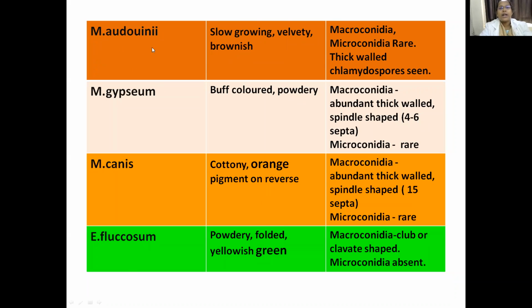Then Microsporum audouinii is slow growing and velvety, and produces a brownish color. Macroconidia and microconidia are rare. We see the presence of thick-walled chlamydospores.